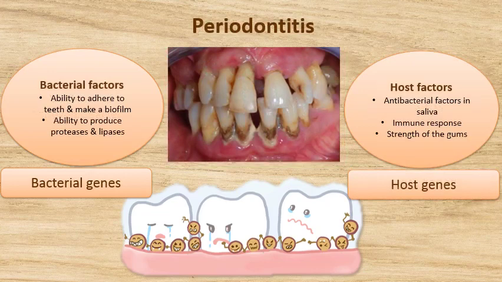Then let's look at the genetic basis of periodontitis. Just like dental caries, periodontitis also is a multifactorial disease. Here also, bacterial factors are determined by bacterial genes and host factors are determined by host genes.